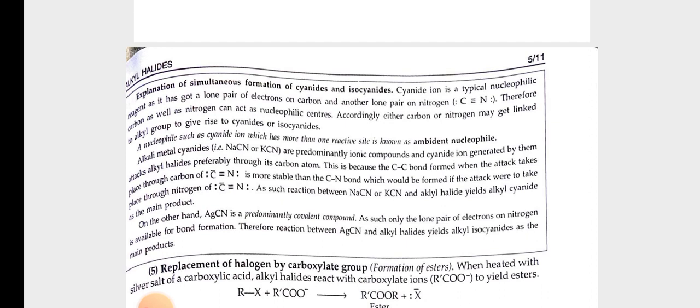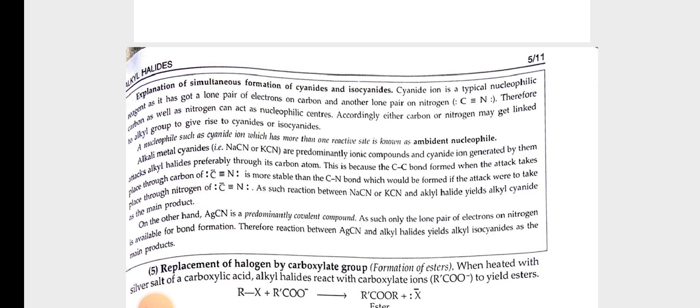Alkali metal cyanides NaCN or KCN are predominantly ionic compounds, and the cyanide ion generated by them attacks alkyl halides preferably through its carbon atom. This is because the C-C bond formed when the attack takes place through carbon of C triple bond N is more stable than the C-N bond which would be formed if the attack were to take place through nitrogen of C triple bond N. Thus, the reaction between NaCN or KCN and alkyl halide yields alkyl cyanide as the main product.